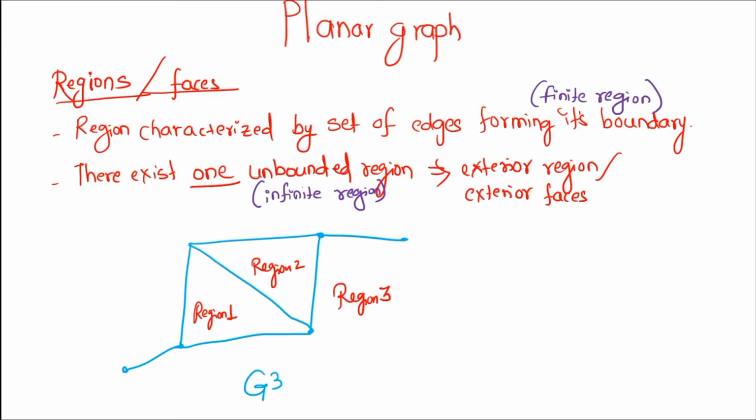In this graph we have different concepts like regions and faces. Regions are characterized by the set of edges forming their boundary. Here these three edges form a boundary, and within these three edges we have some portion. That portion is called a region. There exists one bounded region, and you have at least one unbounded region in your graph, which is not bounded by any edges. This kind of area is called the unbounded region, which is the exterior region or exterior face.